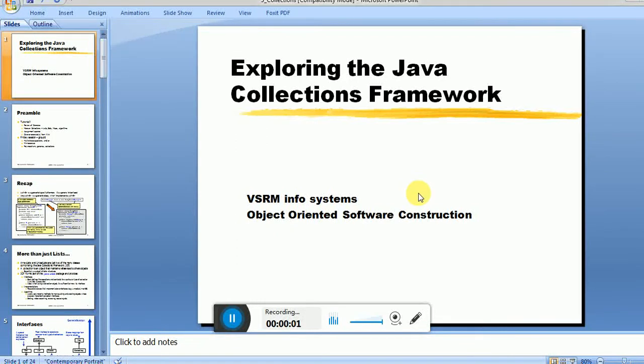Hi, welcome to everyone. Today I am going to discuss the collection framework, right? So, exploring the Java collection framework.